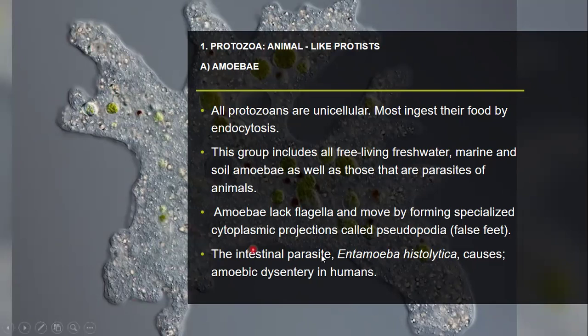The intestinal parasites, for example Entamoeba histolytica, cause amoebic dysentery in humans. This is an amoeba, or animal-like protist, that causes dysentery in humans, generally in the rainy seasons.